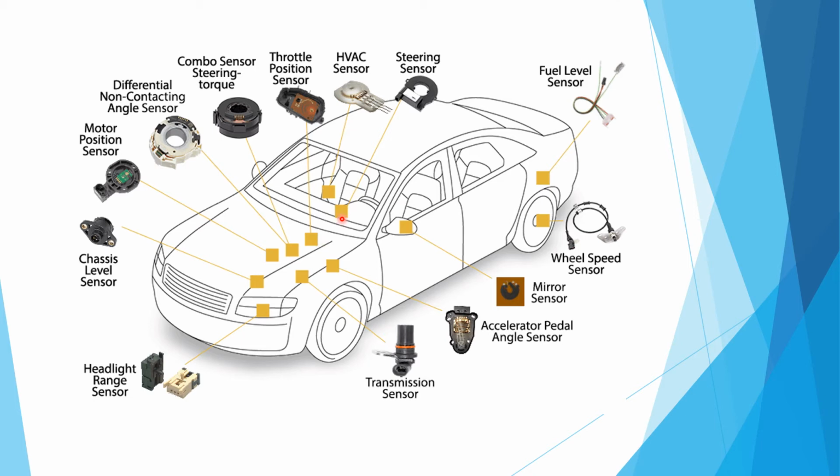Here is the steering sensor. Here is the HVAC sensor. This is the mirror sensor, the wheel speed sensor, and the fuel level sensor. Besides this, there are more sensors which are used in the vehicle. Here a few of the sensors and their positions are shown in this figure.